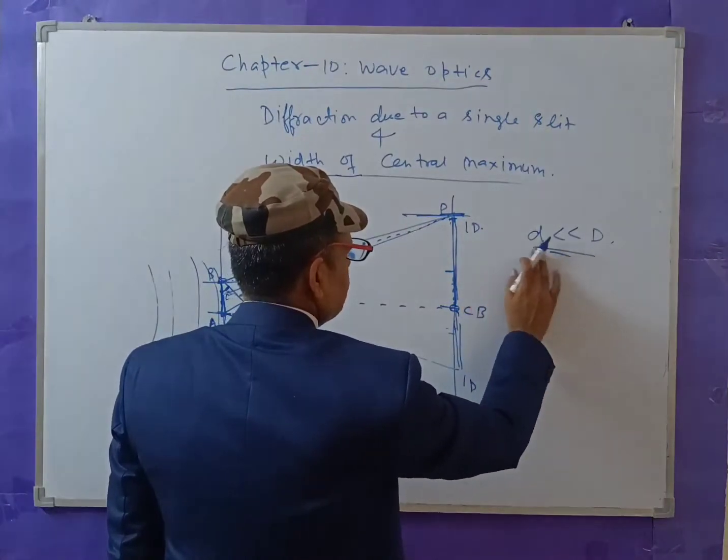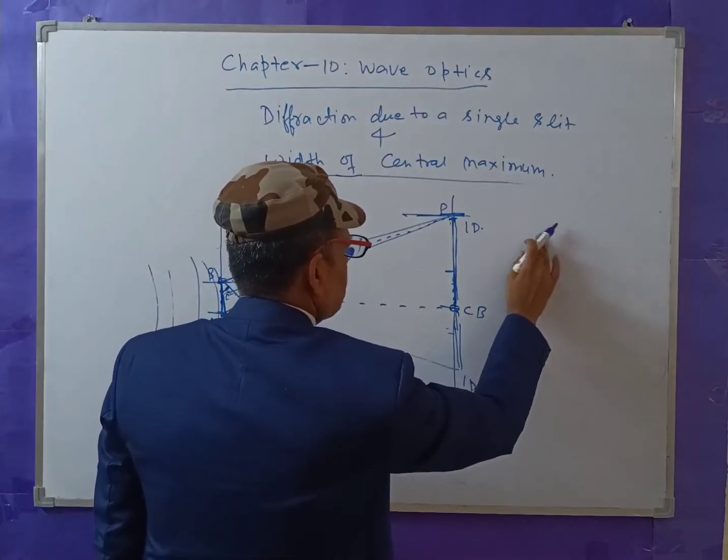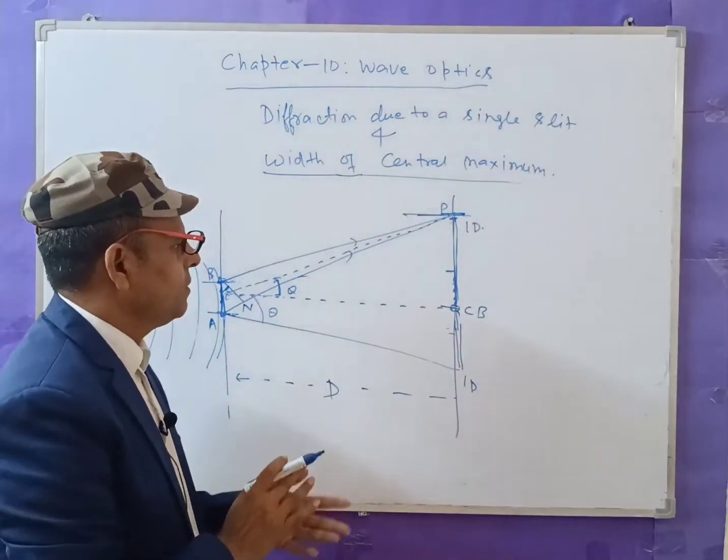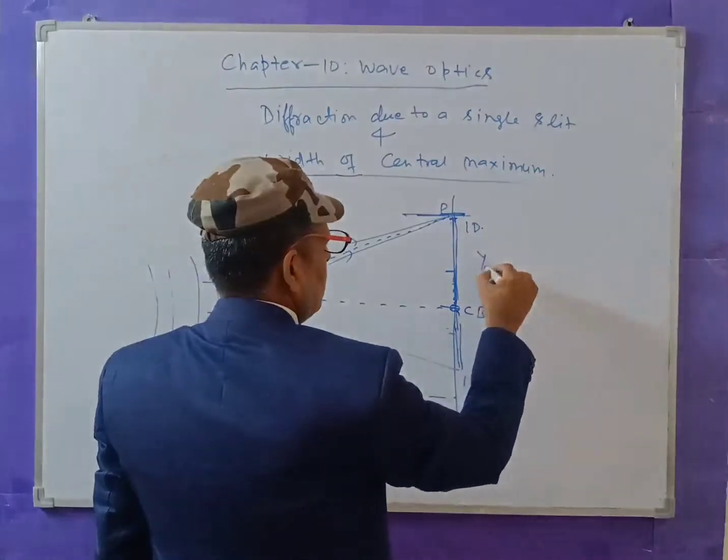Suppose we want to find the half width of the central maximum. For that, let it be y.